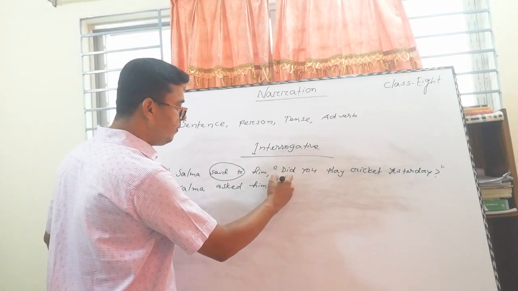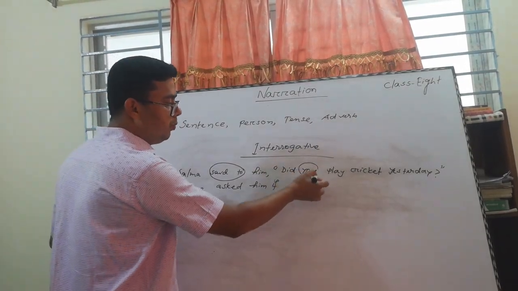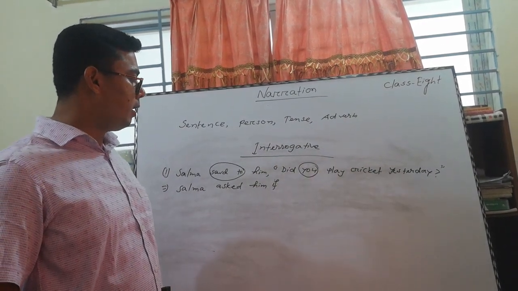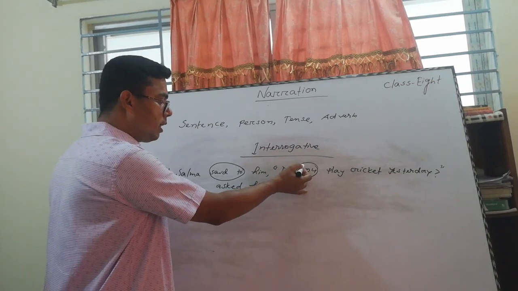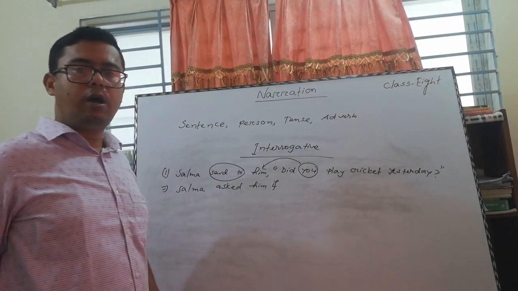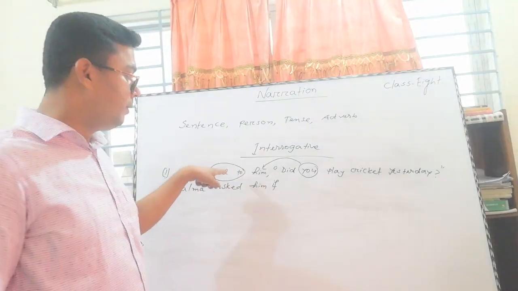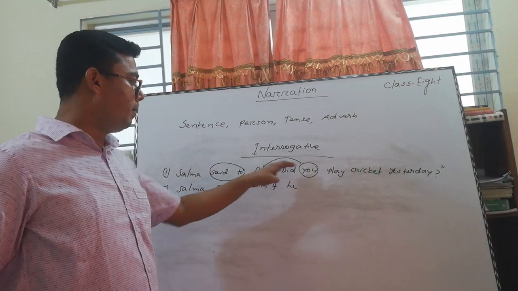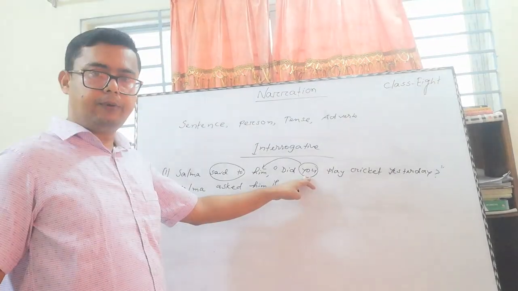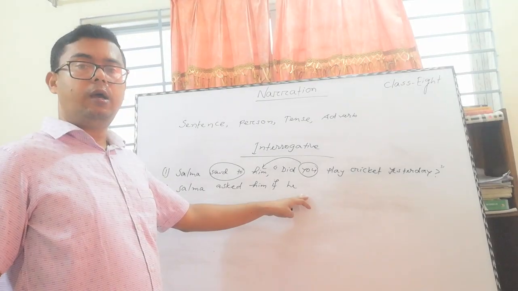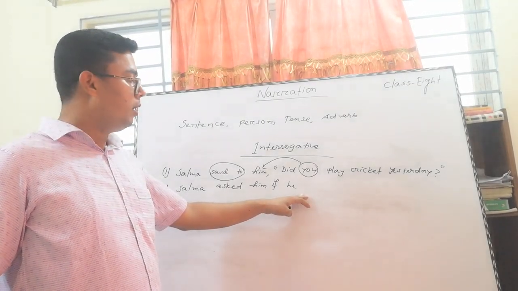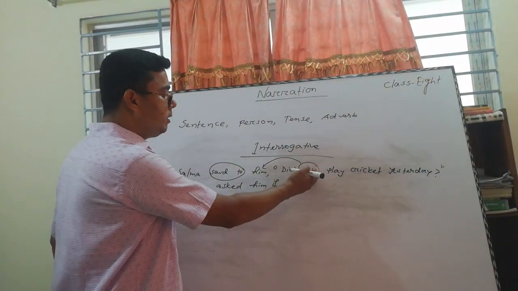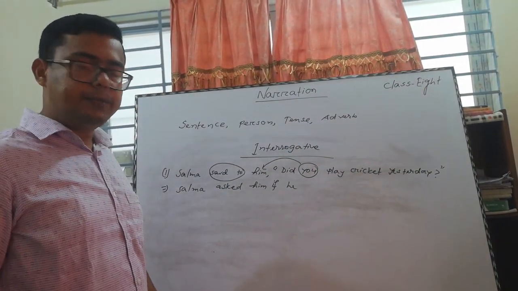Now the person: "you" is second person, which should follow the objective form of the reporting verb. So "him" should be converted into "he". That's why I give you the rules to follow the person according to their position.